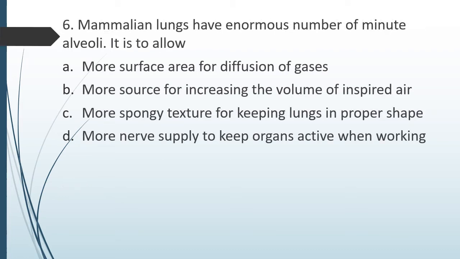Number 6. Mammalian lungs have enormous number of minute alveoli. It is to allow option A, more surface area for diffusion of gases, option B, more source for increasing the volume of inspired air, option C, more spongy texture to keep lung in proper shape, or option D, more nervous supply to keep the organ intact when working. What is the main reason behind presence of enormous number of small alveoli? The correct answer is option A, to increase the surface area for diffusion of gases.